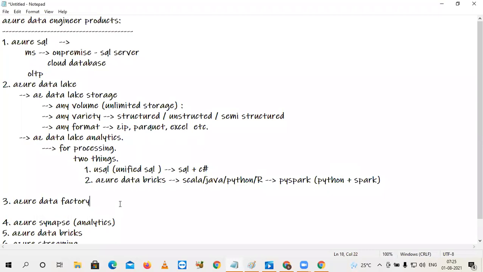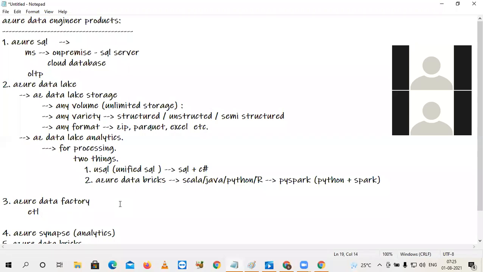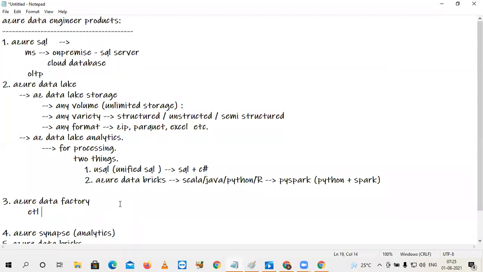If it is Azure Data Factory, the main purpose of this one is ETL. It is an ETL tool, a cloud-based ETL tool. That's it. What are the advantages of this one when compared with other traditional ETL tools?